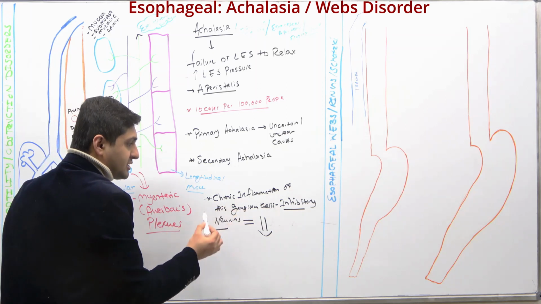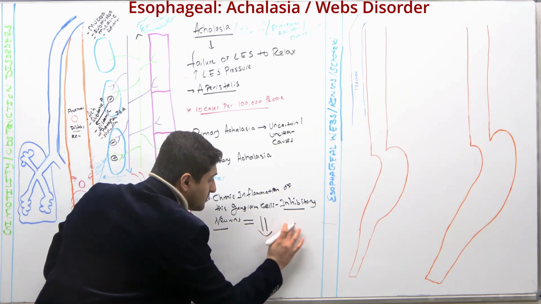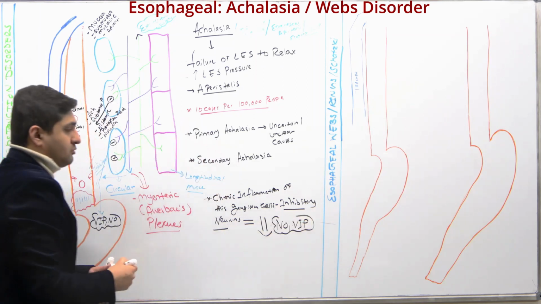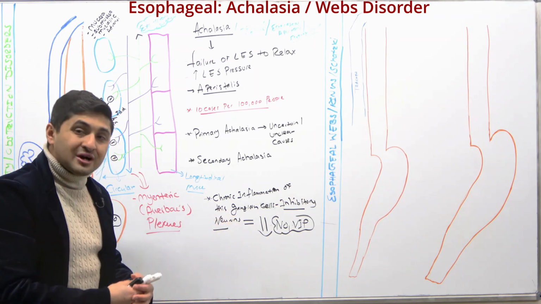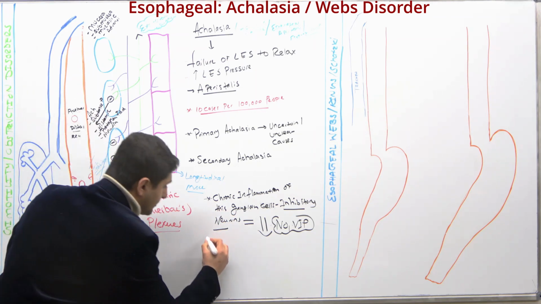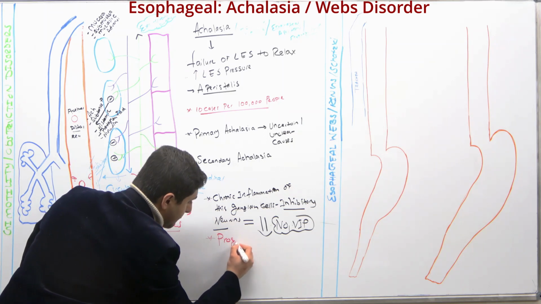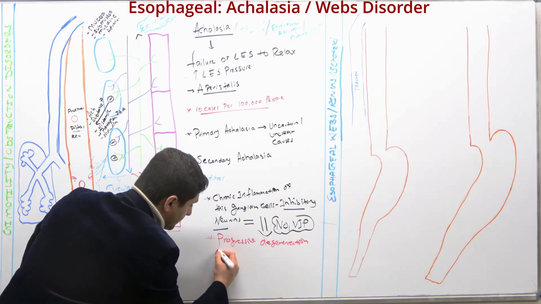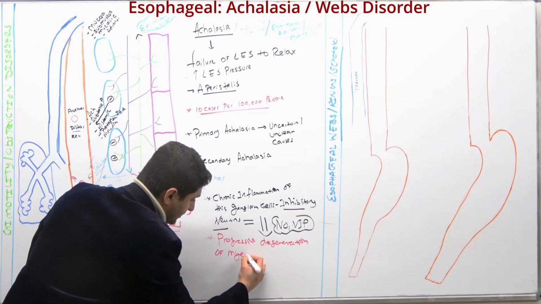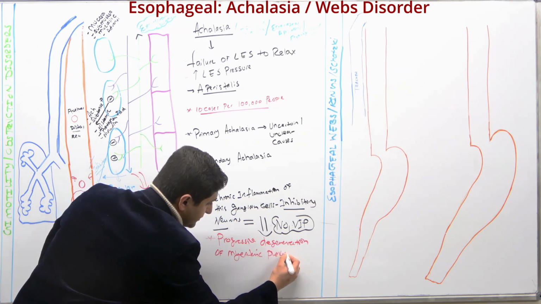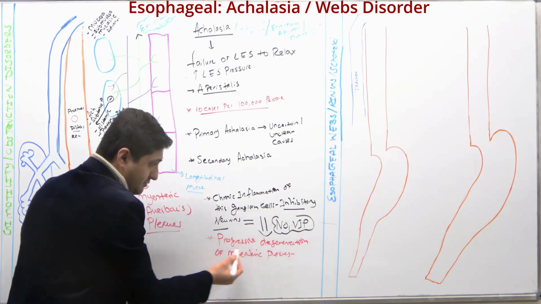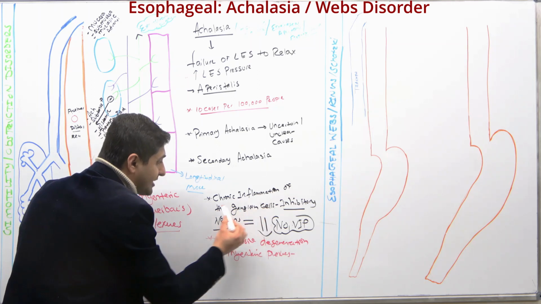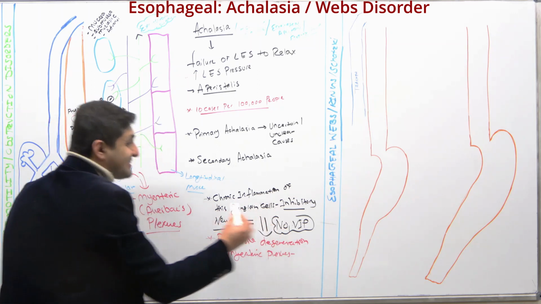what? If there's inflammation in there and there's a chronic irritation, that can result in reduced production of nitric oxide, and VIP will be reduced. So basically, what is happening here? There's a progressive degeneration. Let's write down here: there's a progressive degeneration of this myenteric plexus, okay? Progressive degeneration of the myenteric plexus, all due to chronic irritation or inflammation of ganglion cells, which are inhibitory neurons.